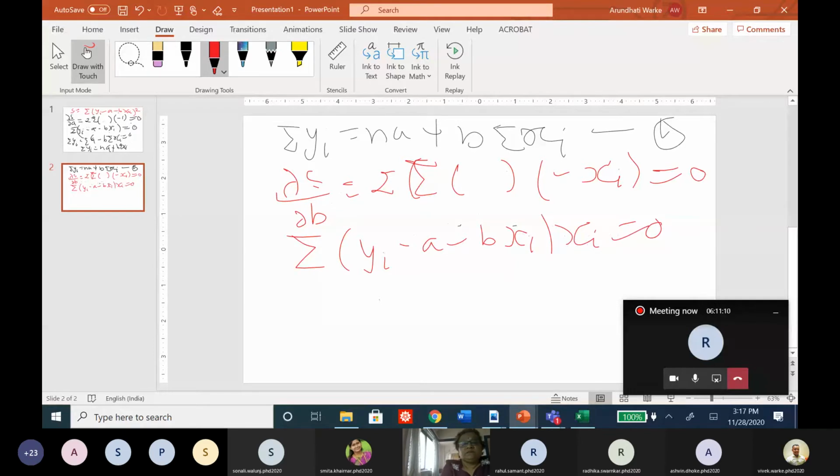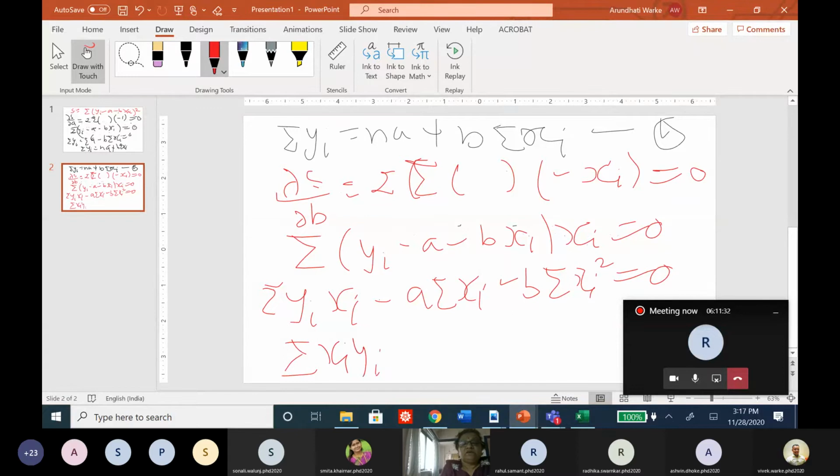Now if I multiply and separate it, I get summation yi into xi minus a summation xi minus b summation xi square equal to 0. And this will give me the second equation, that summation xi yi is equal to a summation xi plus b summation xi square. So this is the second equation. First and second equation, these are simultaneous equations. If you solve these two equations, you will get a and b.